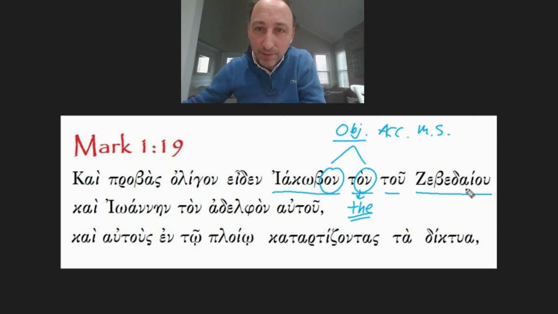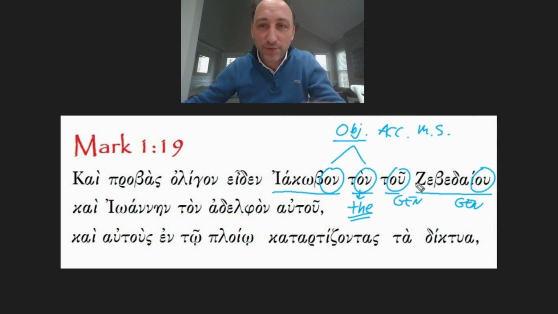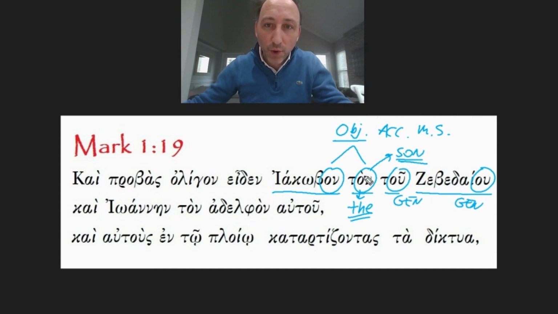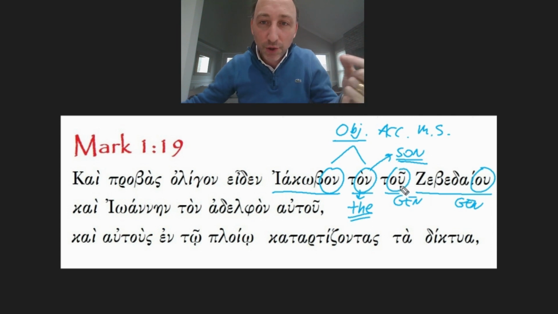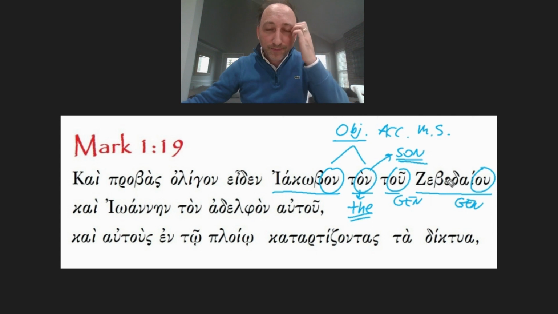You see that tou Zebedaiou, this is a genitive. They're both genitive. So the what? Well, it's understood. When there's no specification, and especially when there's a genitive related to the father, this is the son. So Iakobon was the son of whom? Of Zebedee. All right.